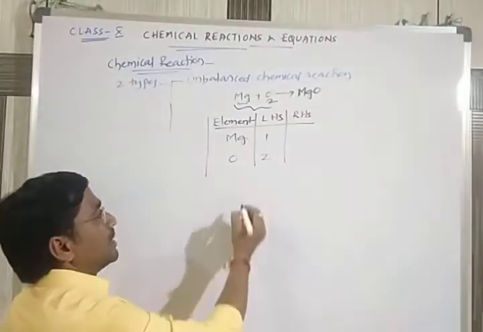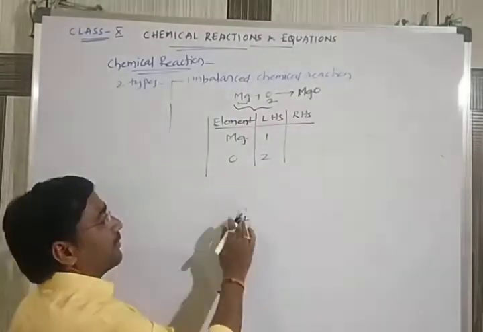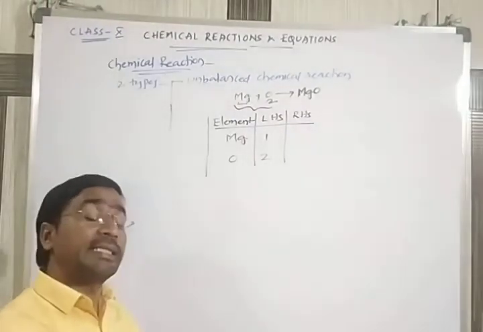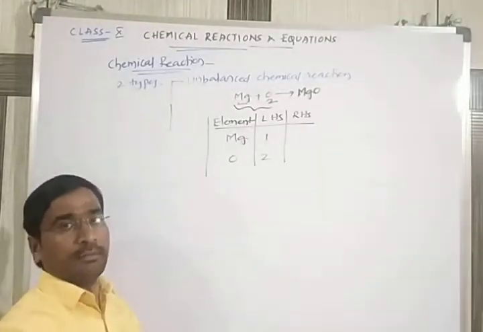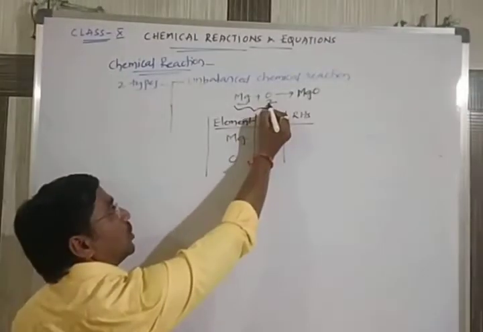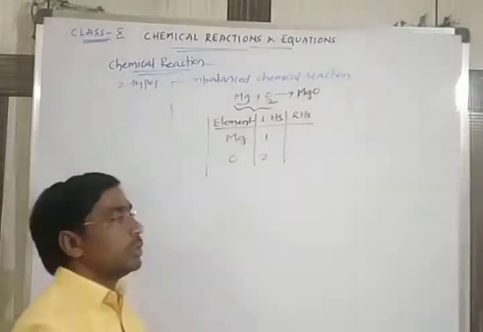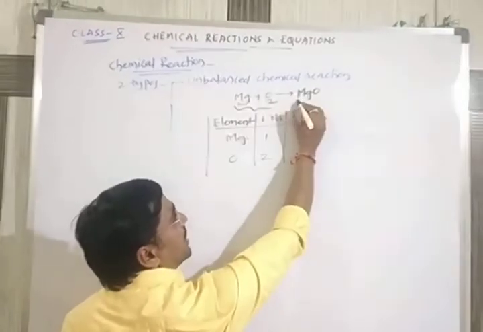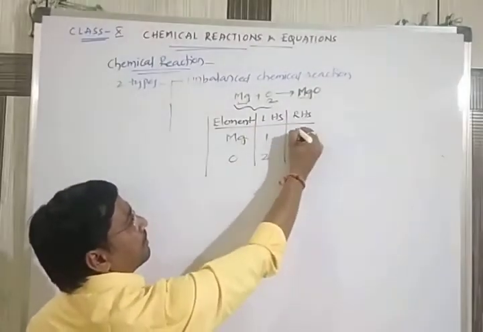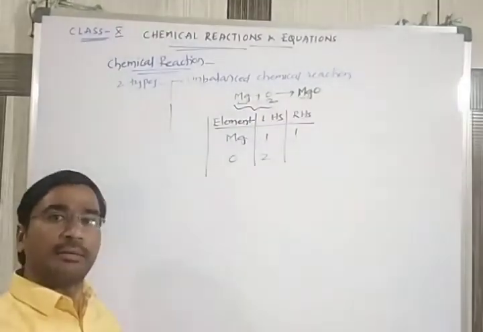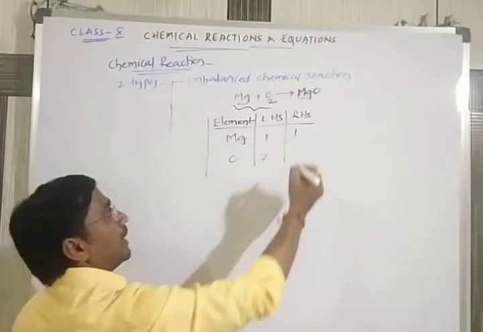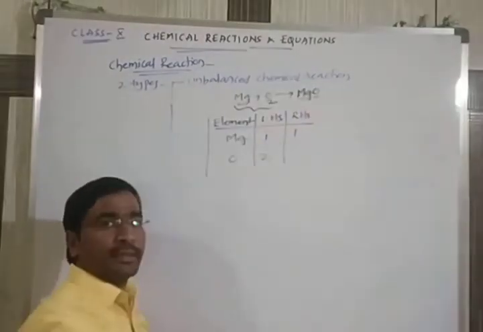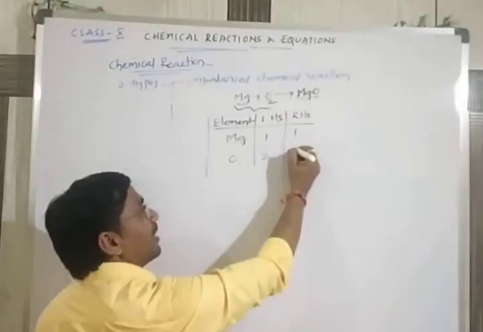Many of them say, sir, you are having the O2, we consider 1. No. The oxygen atom formula is 1, normally, but here you are taking the 2. It's a diatomic molecule, so we have 2. Next, coming to the RHS. In this formula you can see magnesium. The number of magnesium atoms remains 1 only. And coming to the next one, oxygen. The number of oxygen atoms is 1.